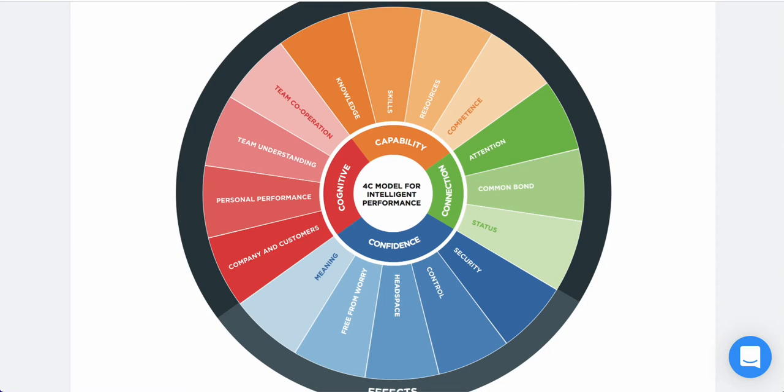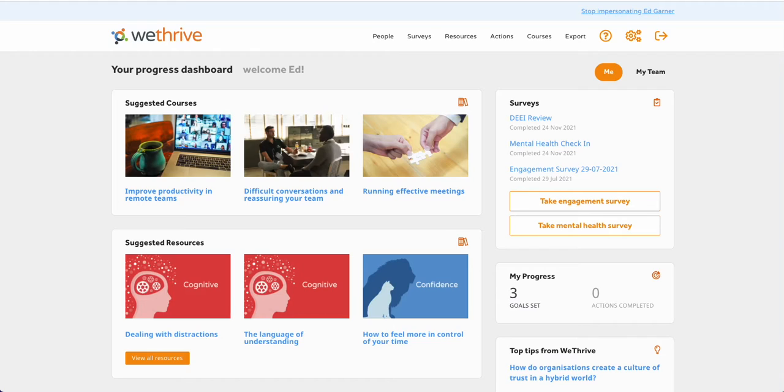And now I'm going to take you through your manager bubble and show you what you can access within your WeThrive login. So, using some demo data, we're logged into a manager bubble here, and this is the home page. So within your account, you have a Me section and a My Team section. The first time you log in, you'll be taken to your Me section, which is highlighted on the right-hand side here. And this is for you as an individual. You are not just a manager, you are an employee as well.